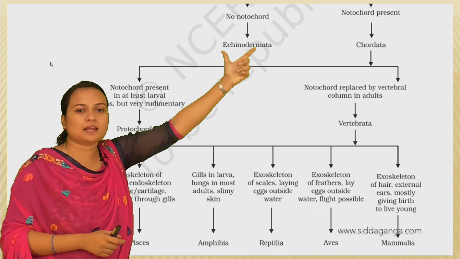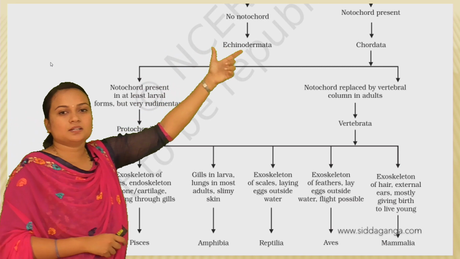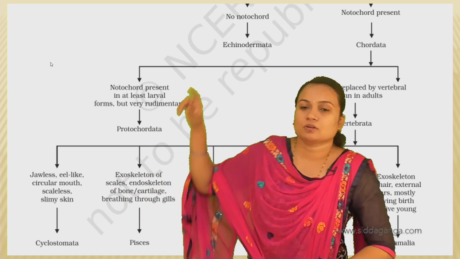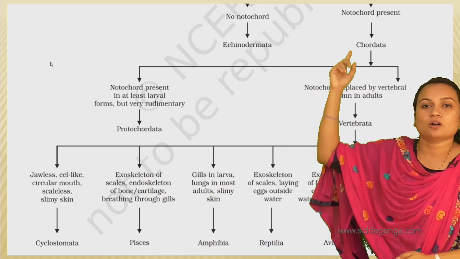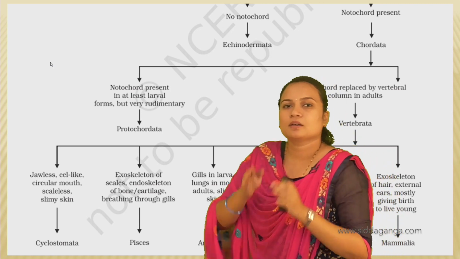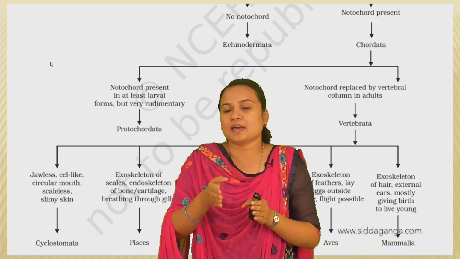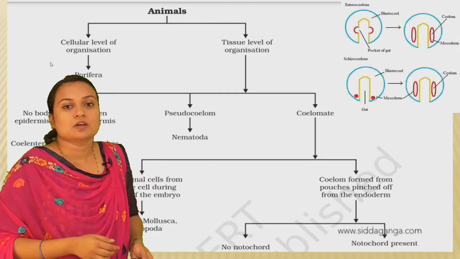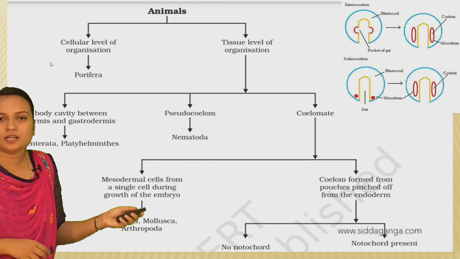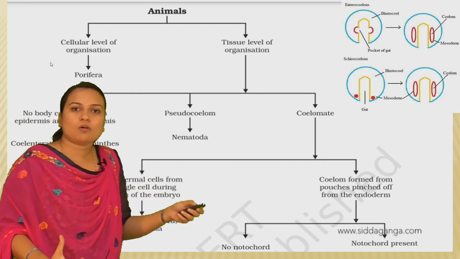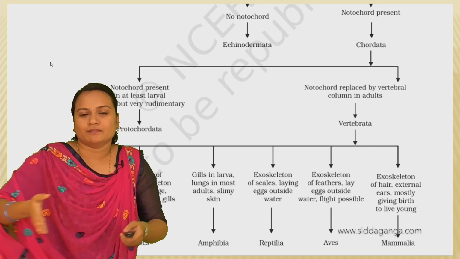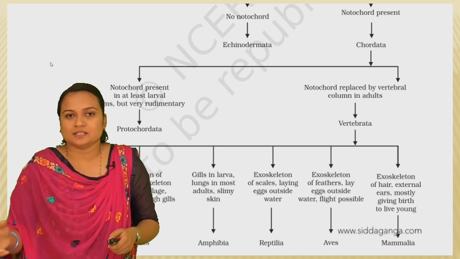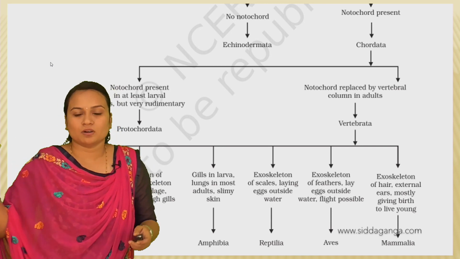If the notochord is not present, then they are called Echinodermata, and if the notochord is present, they are called Chordata. I already said that the notochord is the character exhibited in the further classification of higher organisms. Can you see the notochord here? No, right? So the notochord is developed later. In evolutionary time, the notochord is a complex structure, and it is developed later.